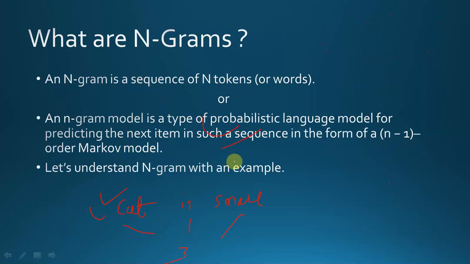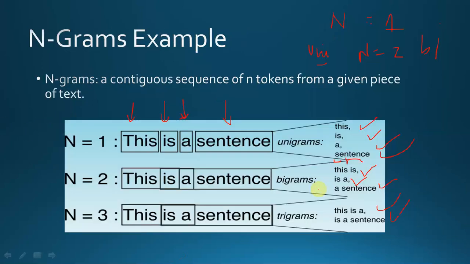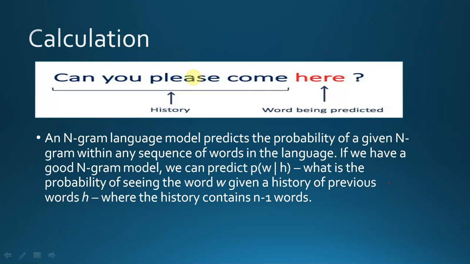How can we predict? Now I am clearing this definition. Suppose we have only the sentence, can you please come. This is given, the word history. Now we want to predict the next word after this sentence, can you please come. So this is the word history, and this is the actual fill in the blank where I want to put a word being predicted.